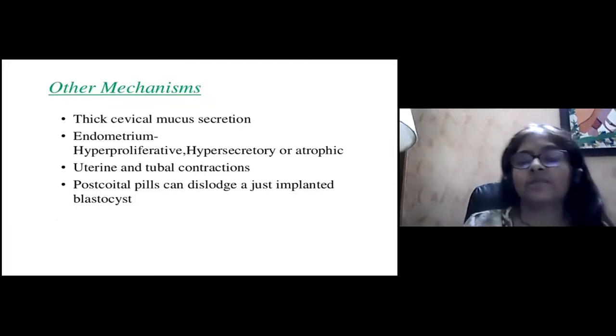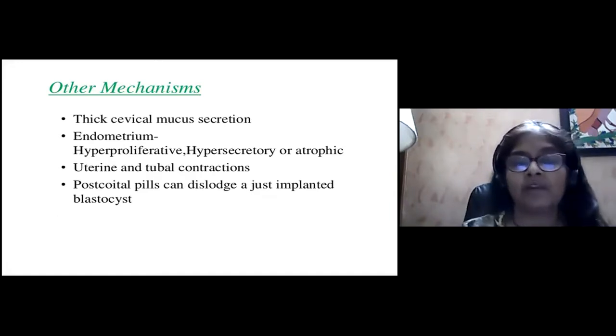The other mechanism is they thicken the cervical mucus, they make the endometrium unfavorable, cause uterine and tubal contraction, and the postcoital pills also dislodge a just implanted blastocyst.